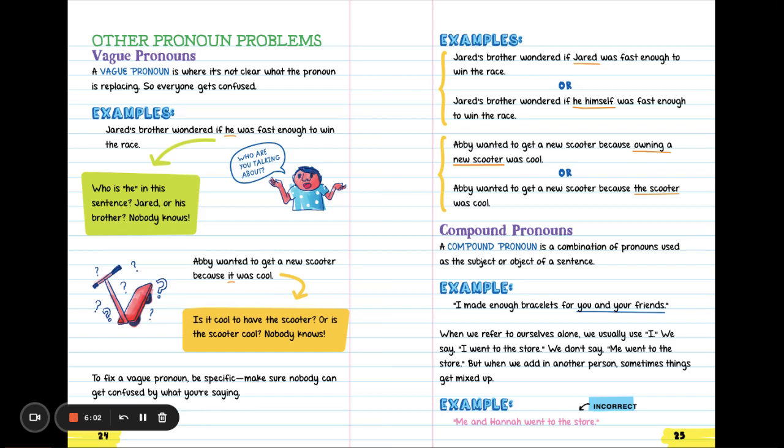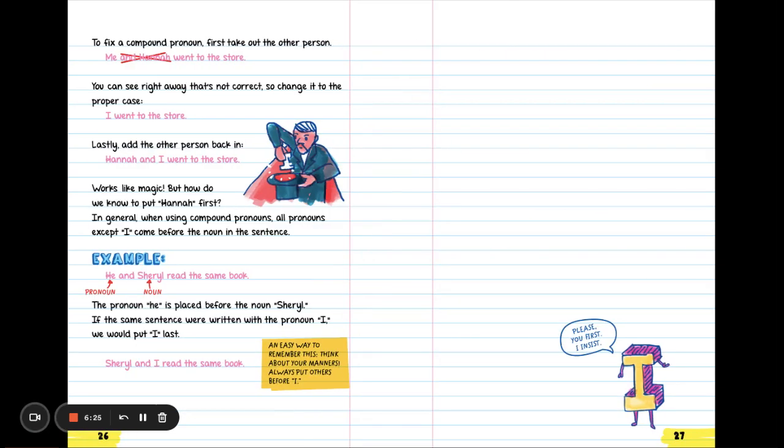Compound pronouns. A compound pronoun is a combination of pronouns used as a subject or object of a sentence. For example, I made enough bracelets for you and your friends. When we refer to ourselves alone, we usually use I. We say I went to the store. We don't say me went to the store. But when we add in another person, sometimes things get mixed up. For example, me and Hannah went to the store. That's not correct. To fix a compound pronoun, first, take out the other person.